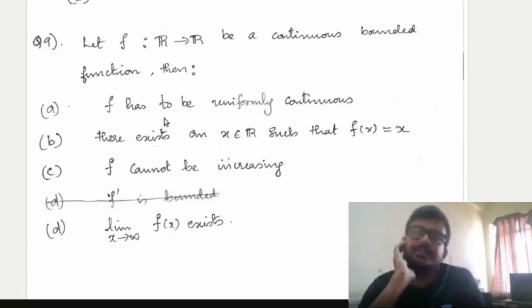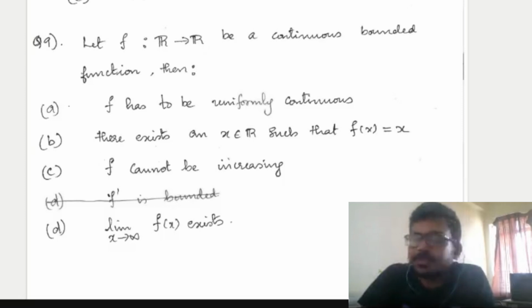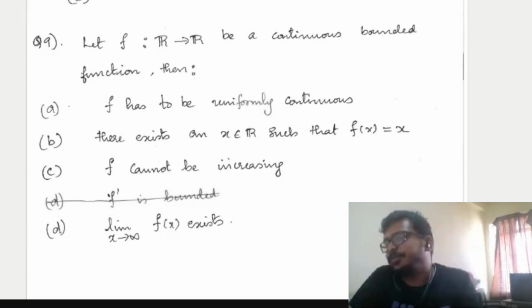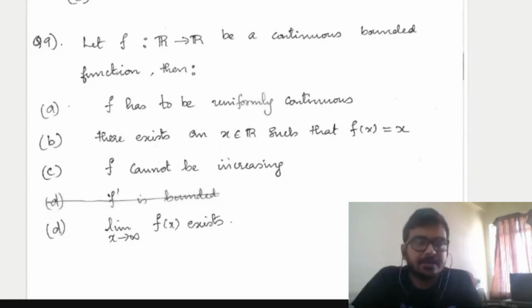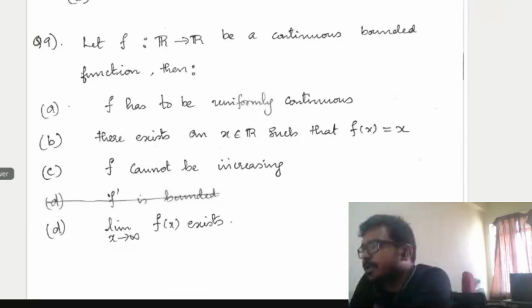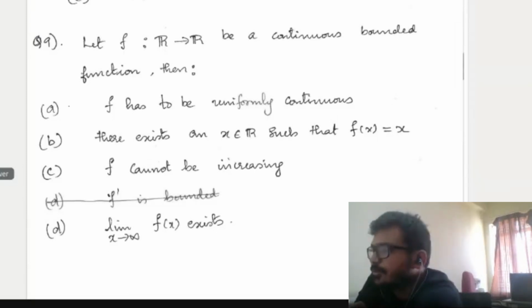One guy has given the answer. You can take sine of x square. Okay, f of x equal to sine of x square. If you take f of x equal to sine of x square, you will get that it is not uniformly continuous.